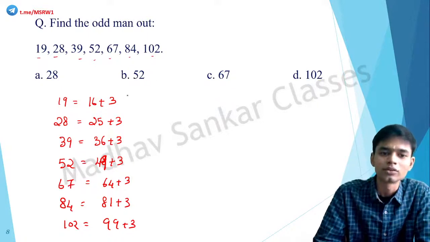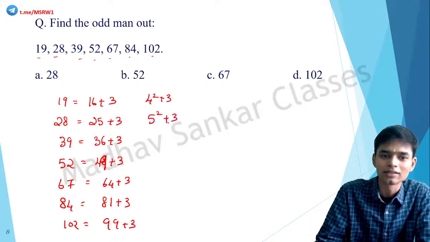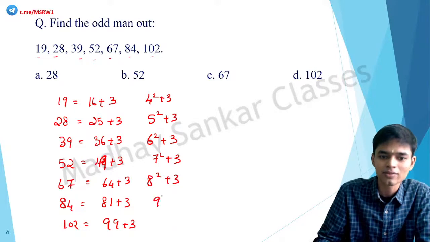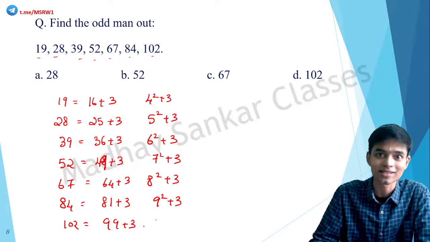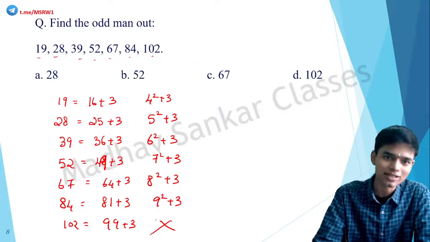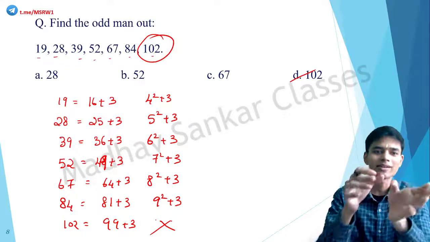Okay, so this is basically 4 square plus 3, 5 square plus 3, 6 square plus 3, 7 square plus 3, 8 square plus 3, 9 square plus 3. So here it should be 10 square plus 3. But there is no 10 square. It is not 100 plus 3. It is 99 plus 3. So this one does not fit the pattern. So your answer is 102.